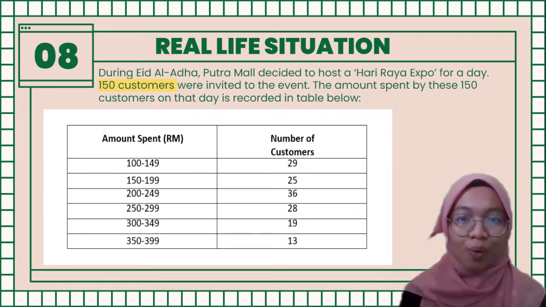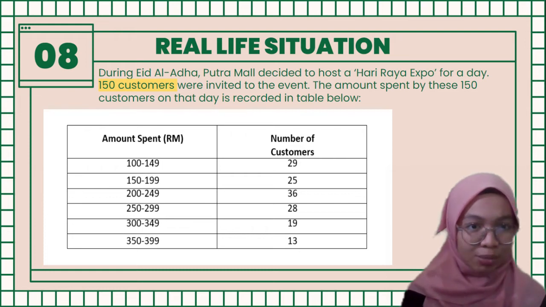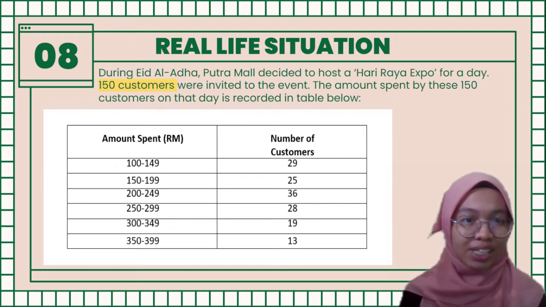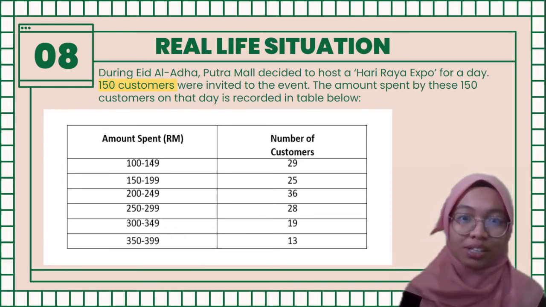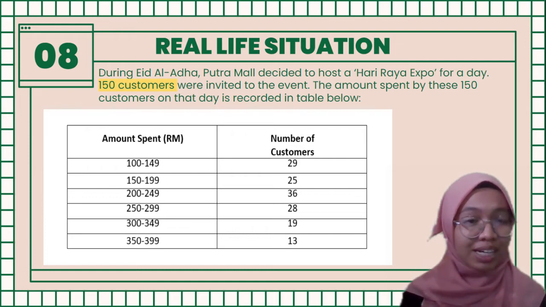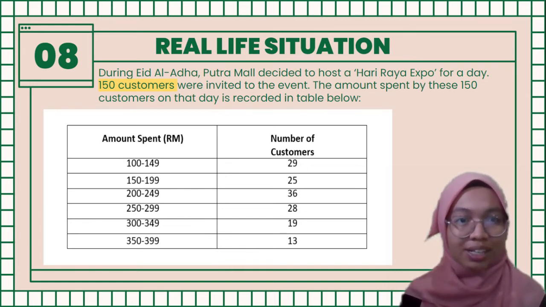Amount spent 100 until 149 is 29 customers. 150 until 199 is 25 customers. 200 until 249 is 36 customers. 250 until 299 is 28 customers. 300 until 349 is 19 customers. 350 until 399 is 13 customers.